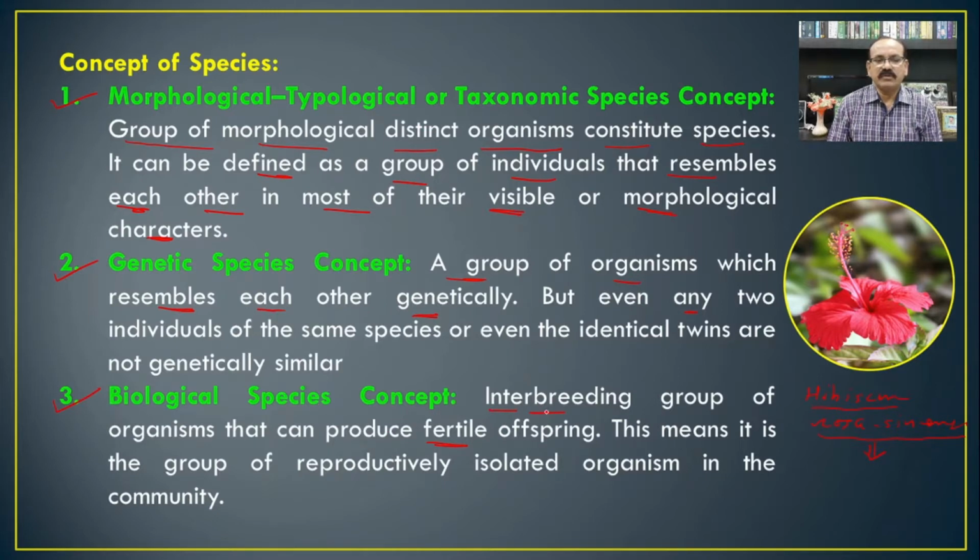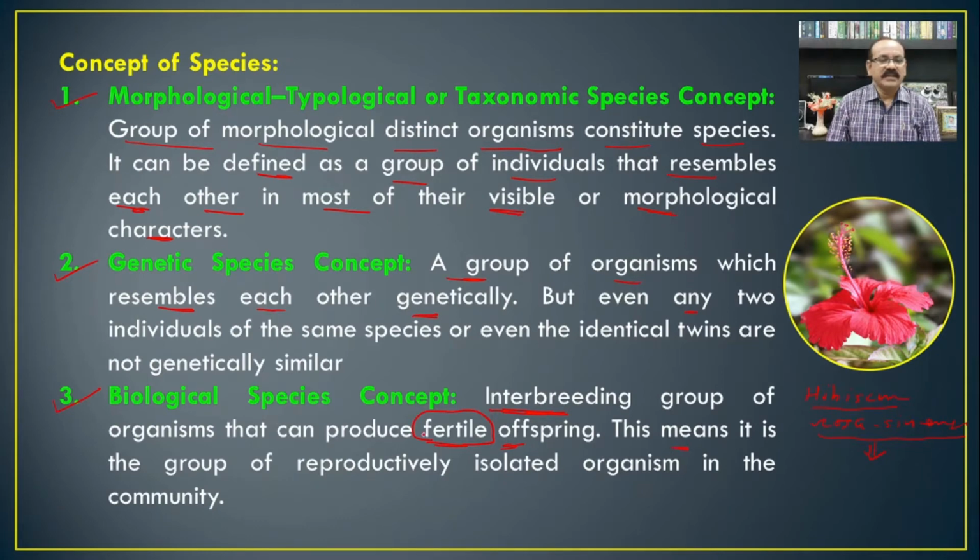Whenever we talk about a species, there should be interbreeding among them, meaning they cross naturally, and if they produce offspring, it must be fertile. Only then is such a group of organisms considered a single species.